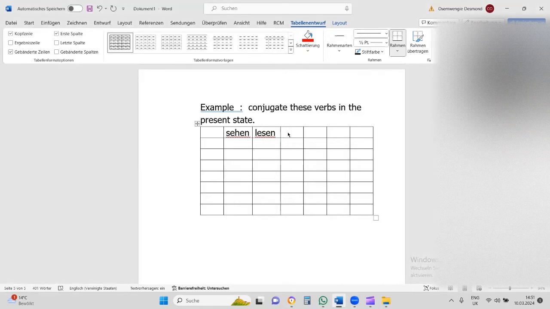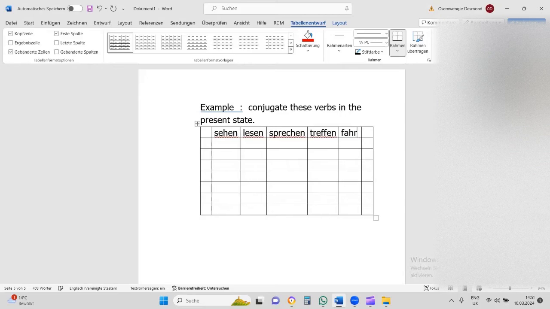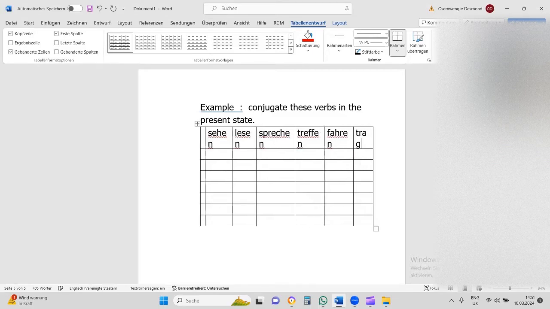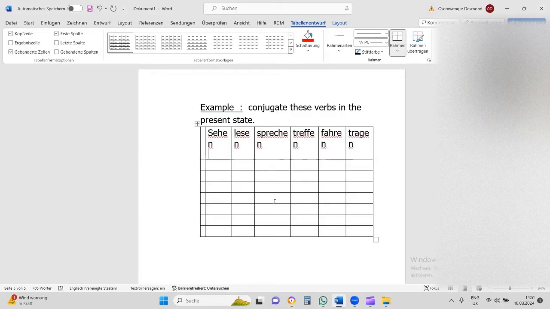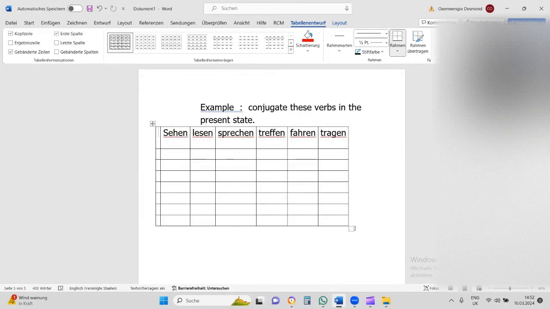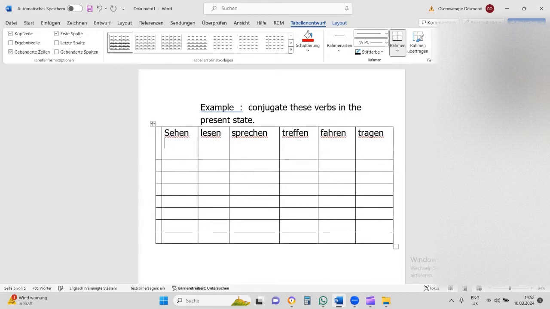Sehen, lesen, sprechen, treffen, fahren, and I put one more, tragen. All these verbs here are irregular verbs. Sehen means what? To see.